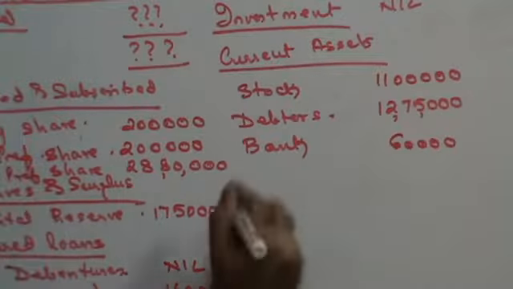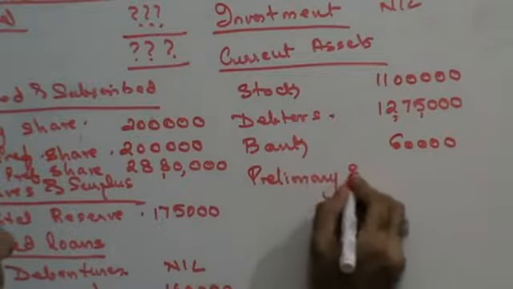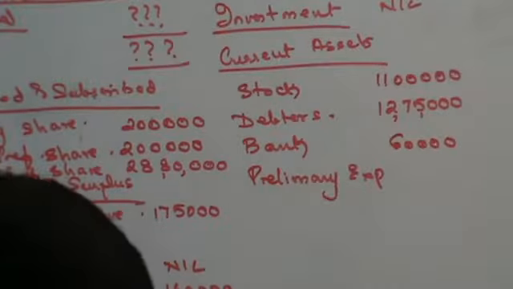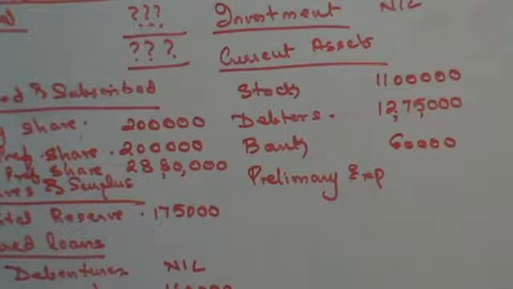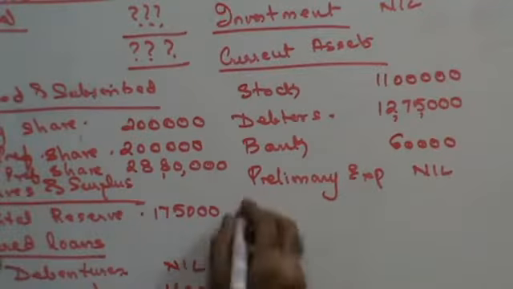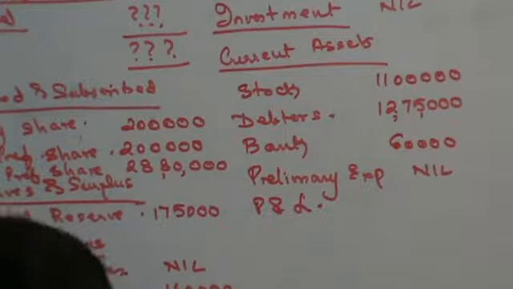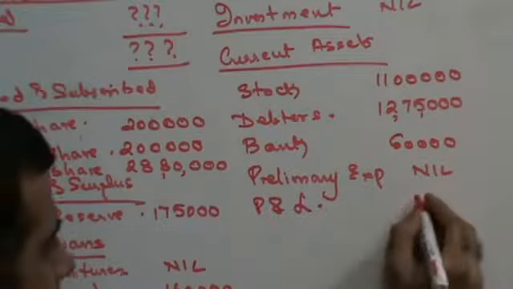Right? Then you have preliminary expenses. Preliminary expenses is 40,000 and here it is on the credit side, so nil. Then you have profit and loss. This is that profit and loss that you were talking about. That is 3 lakh 50 and 3 lakh 50 nil.